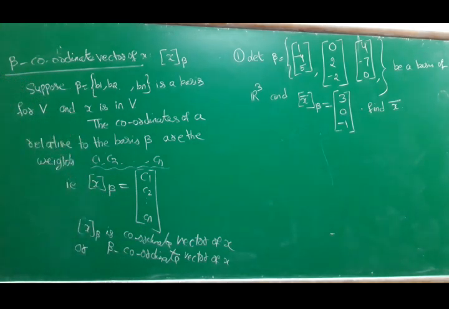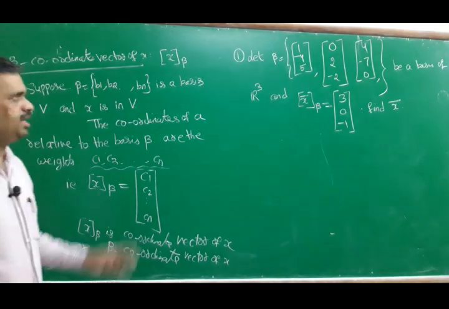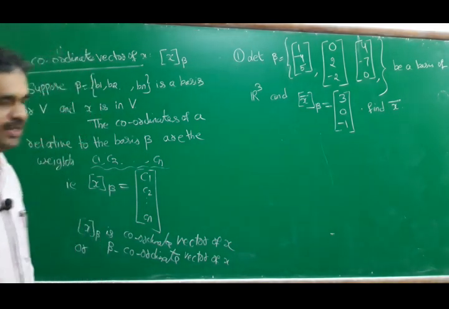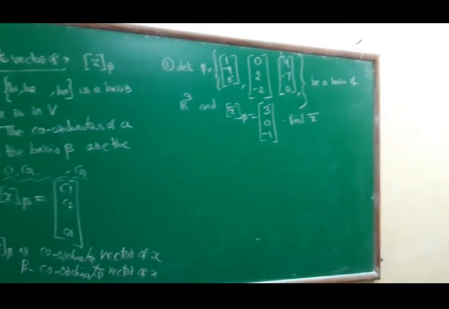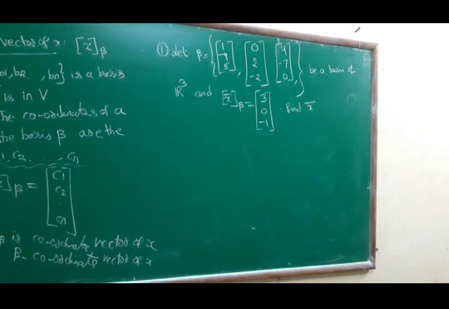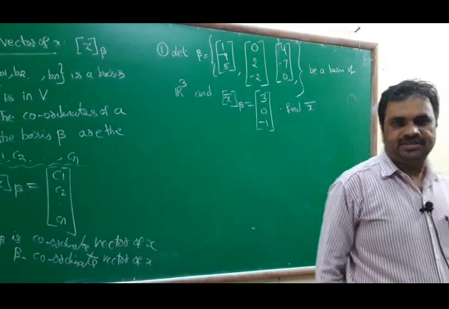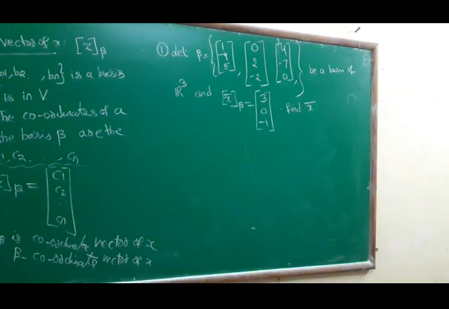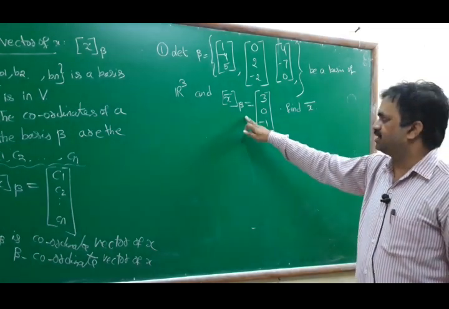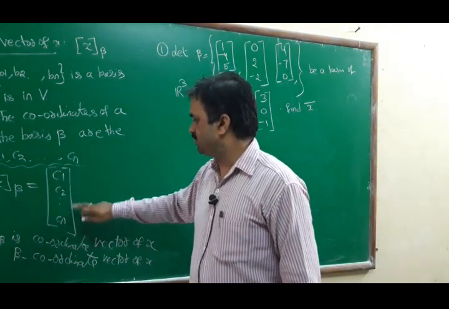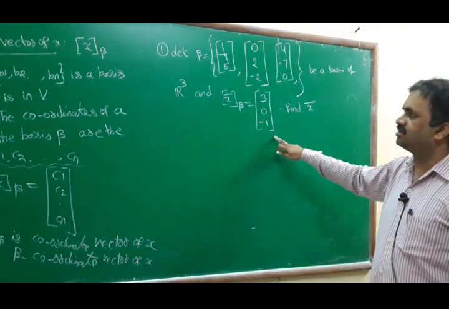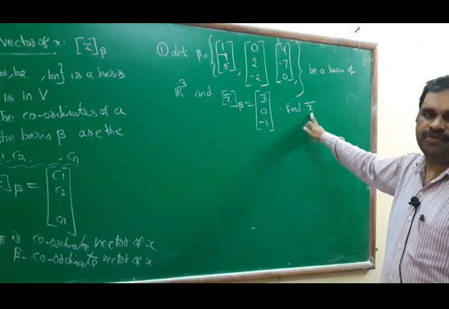Based on this we have one problem. Let beta be equal to (1, -4, 5), (0, 2, -2), (4, -7, 0), a basis of R cube, and x bar beta is equal to (3, 0, -1). Find x bar. x bar beta is given, which is c1, c2, c3. We have to find x bar.